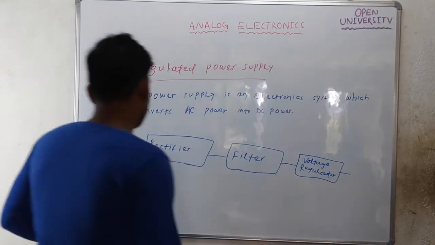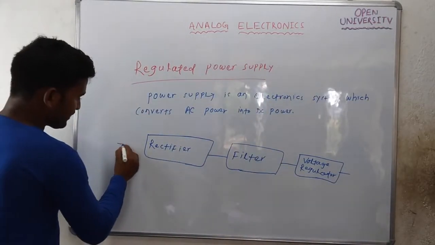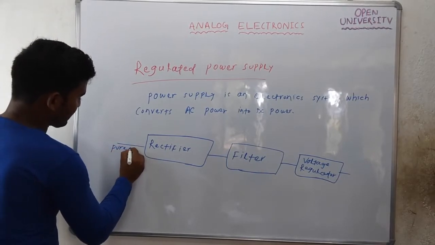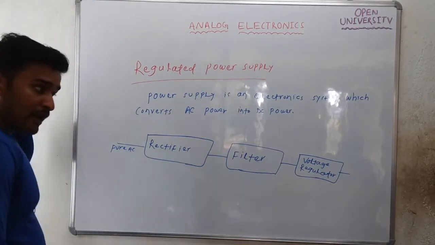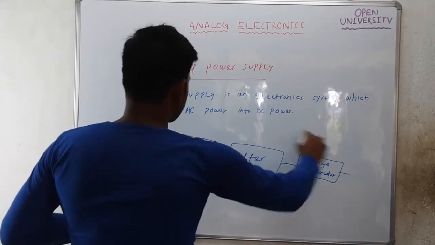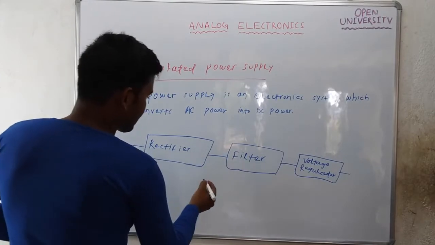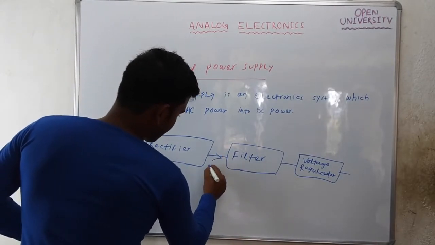The input to the rectifier is a pure AC signal. This is the regulated power supply, and the output of the rectifier is a pulsating DC.